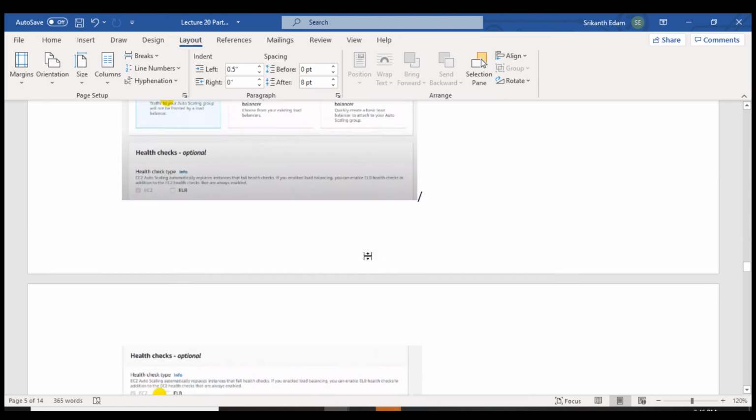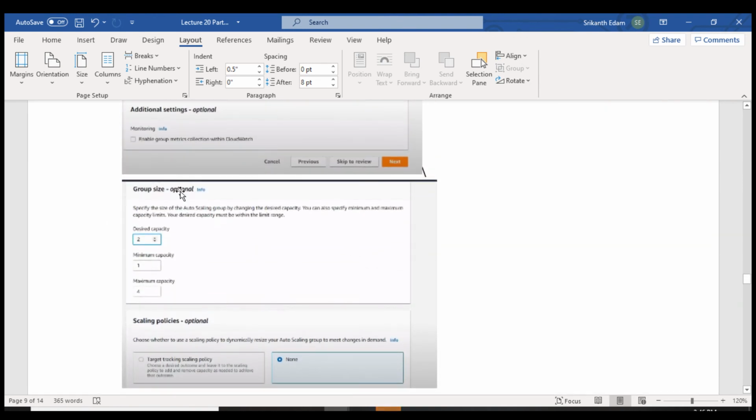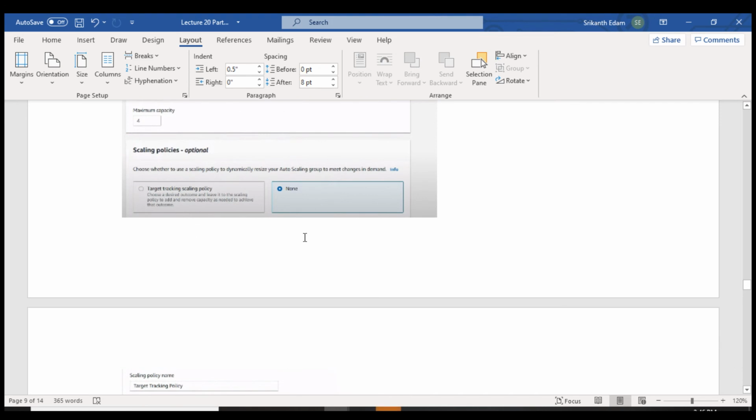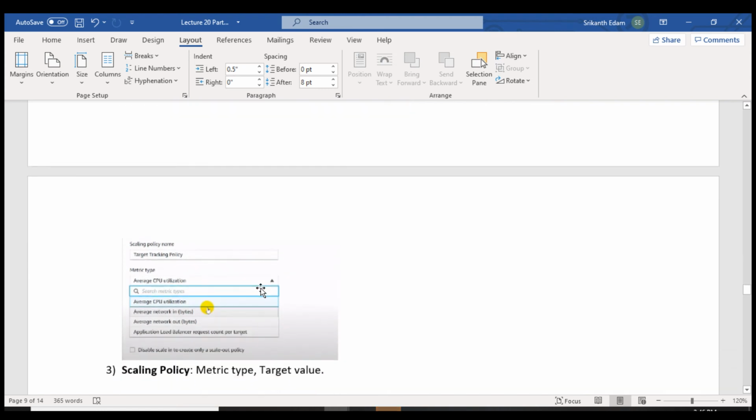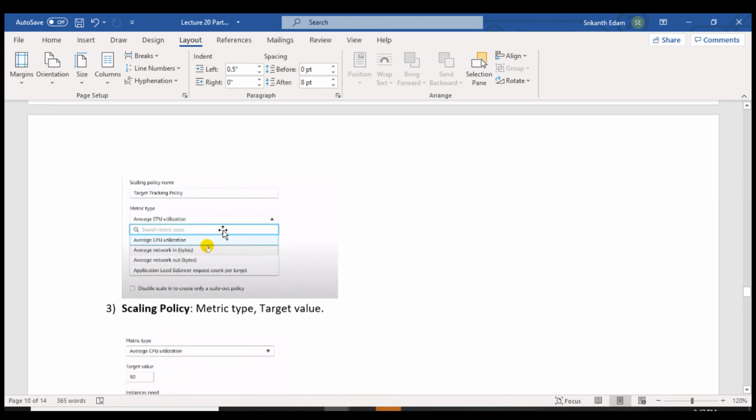Let's scroll down. So here we are going to configure the settings, how many instances you want to launch when there is a requirement, and scaling options, which is very important. In the scaling options, when exactly you want to launch the EC2, if there is high CPU utilization, or high network utilization, or in case the load balancer is requesting.